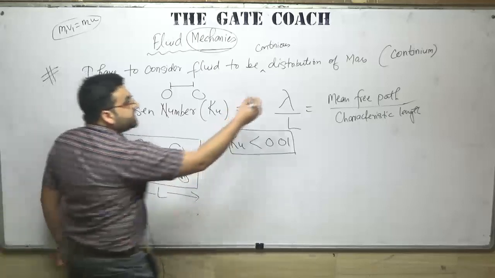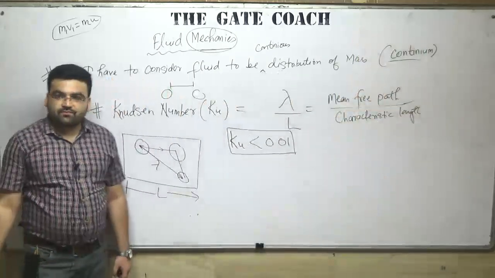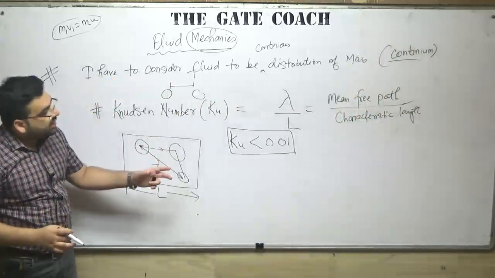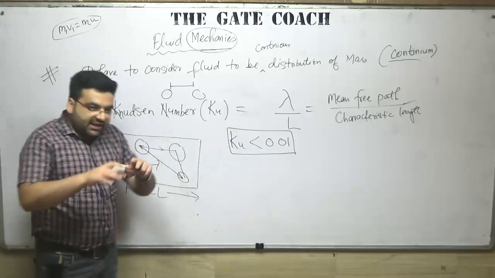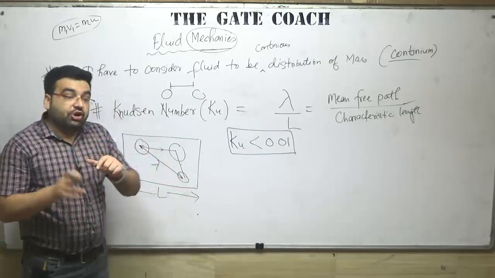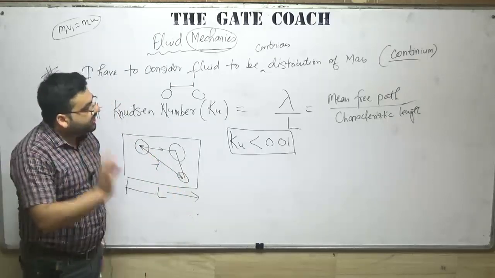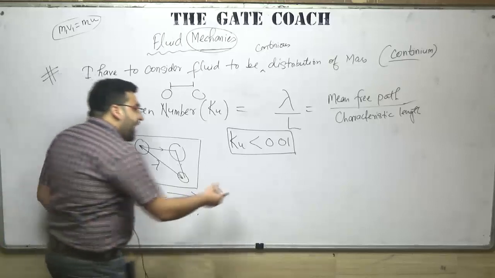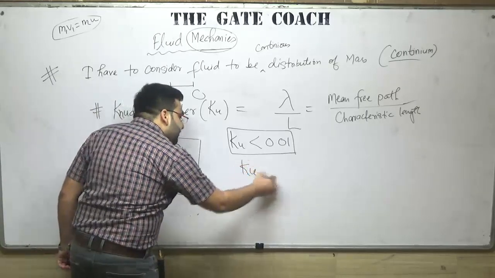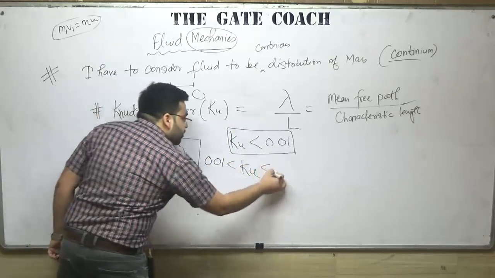Continuum means I can do differentiation and integration. Simple. That is continuum. Clear?